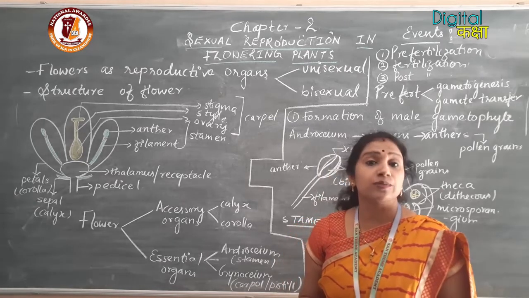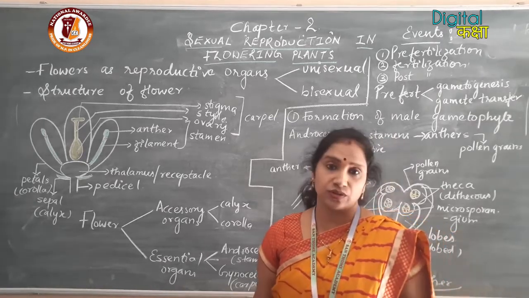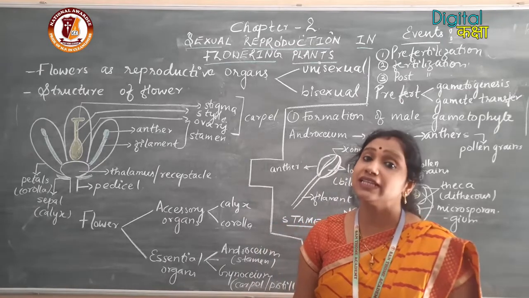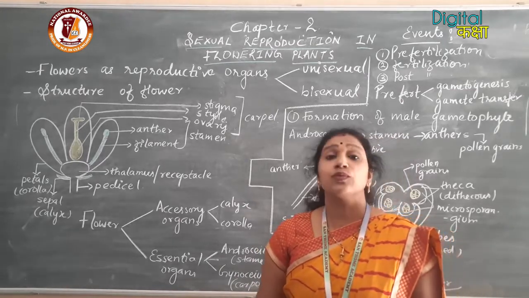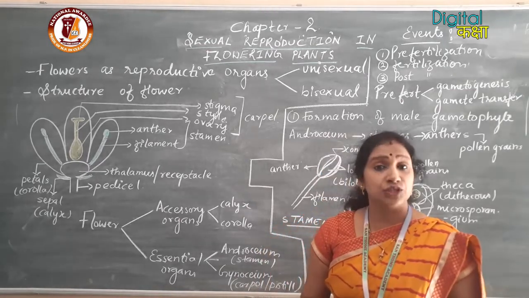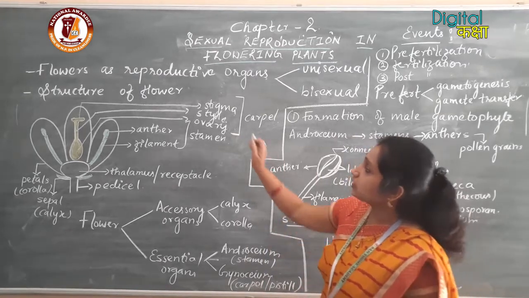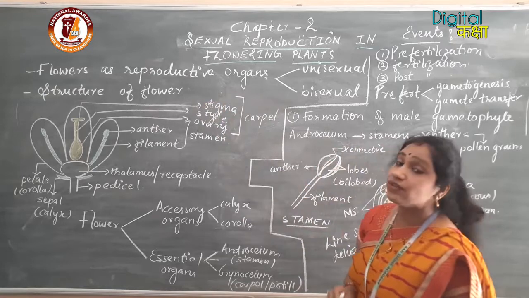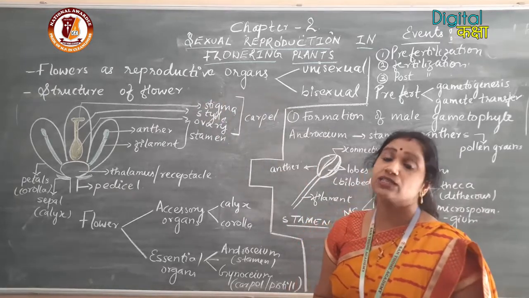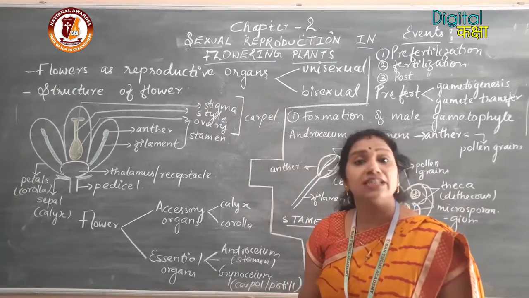The zygote will be forming the new individual. So in this chapter we will be dealing with different events which are involved in the sexual reproduction of flowering plants.